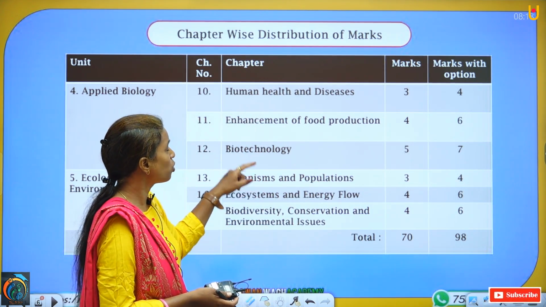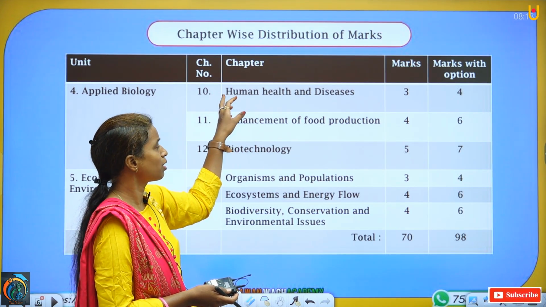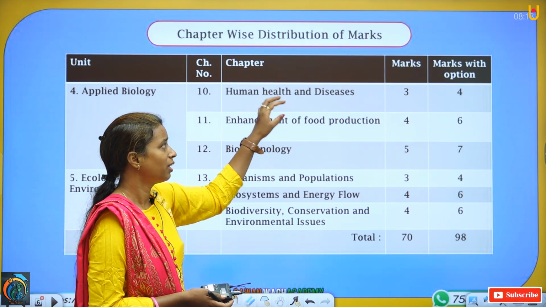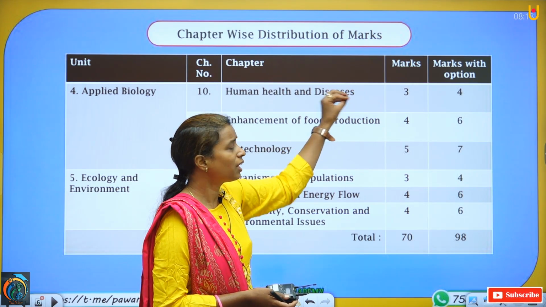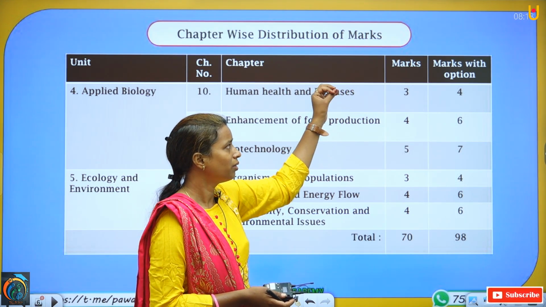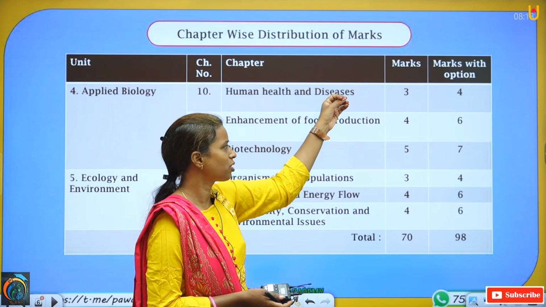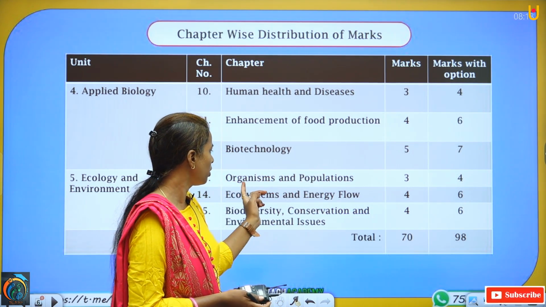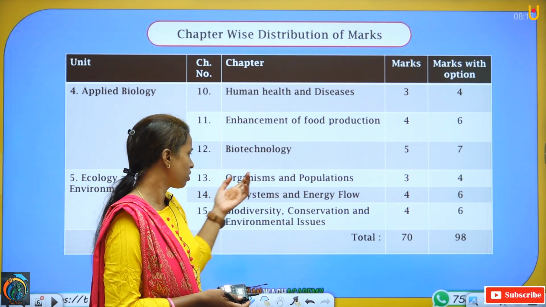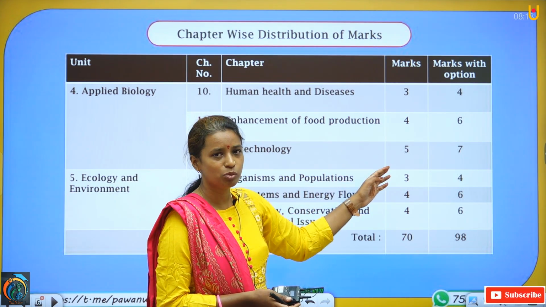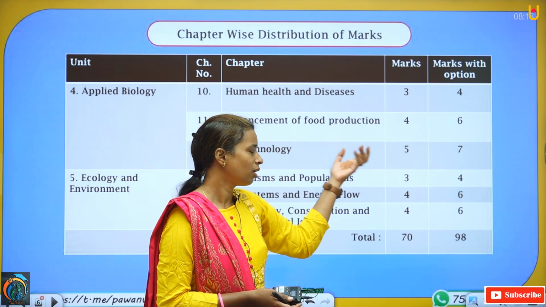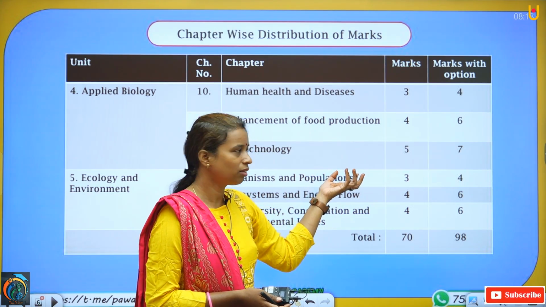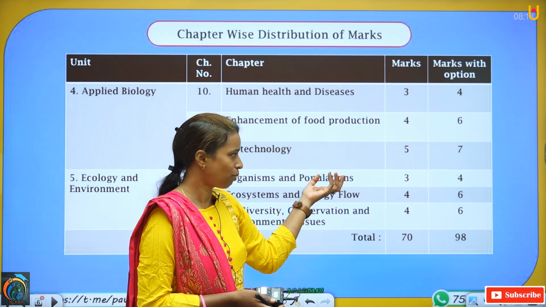And as you have seen, lesson number 10, human health and diseases, is a very little topic having very little marks, minimum 3 and maximum 4. This lesson, organism and population, is a minor chapter.